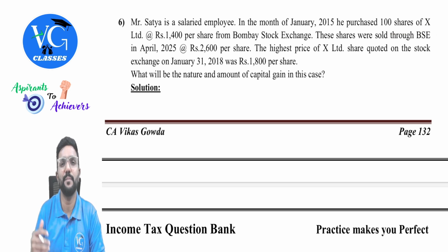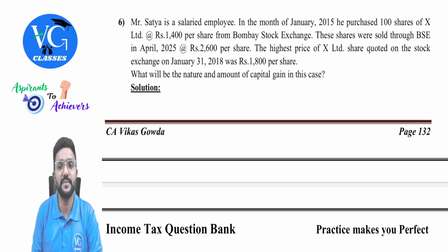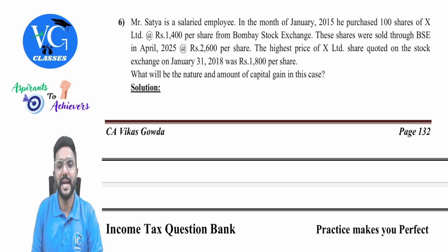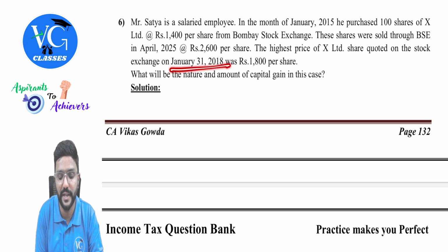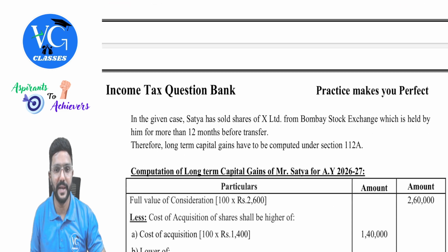Okay, when he is purchasing from BSE or NSE, it is understood that he has paid STT, guys, because it will be automatically deducted. These shares were sold through BSE in April 2025, that is during our previous year, for 2600 per share. The highest price of X Limited share quoted on the stock exchange on 31st January 2018 was 1800 per share. So is it a part of LEFT? Yes, it is a listed equity share, guys. So what will be the nature and amount of capital gain?